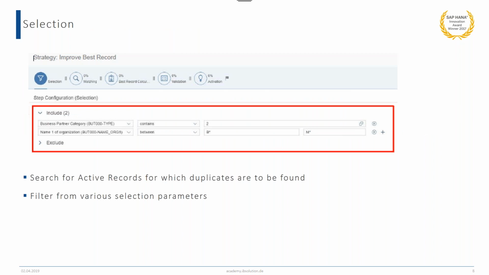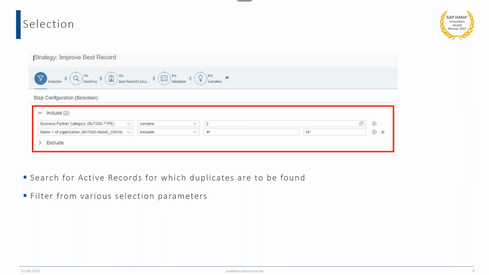Now let's see each and every step of the consolidation process in detail. The first step is the selection step. In the selection step, we select the active records for which duplicate records are to be found. There are various filter criteria available for our selection.